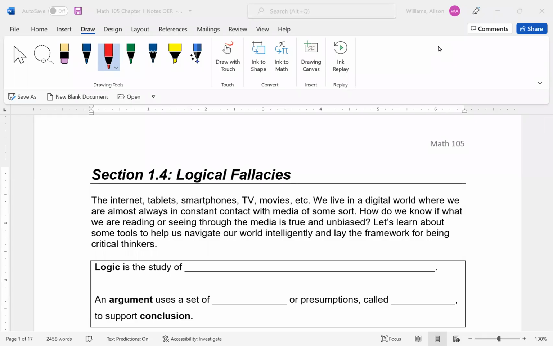In this video, we're going to talk about logical fallacies. Logical fallacies is actually something you may have even seen in a non-math class. But we can actually use mathematics to analyze the strength of an argument and how logical something flows. So logic itself is the study of arguments.